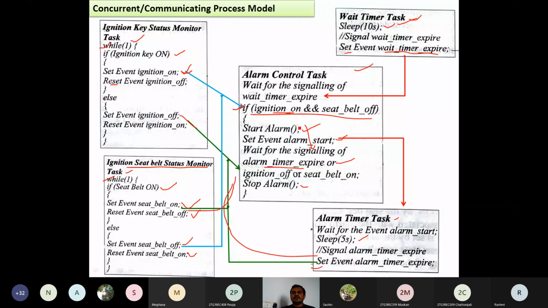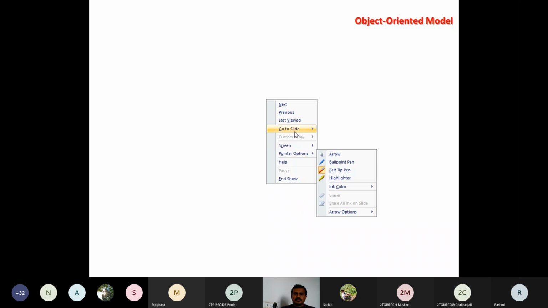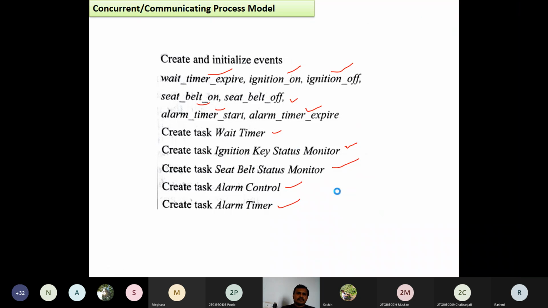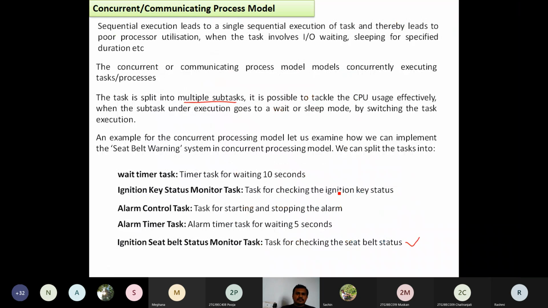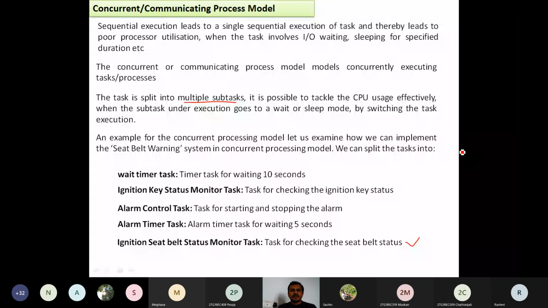The next one is the object-oriented model. We will discuss this in the next class. So here you need to go through these concepts once again and have a recap of all these things.